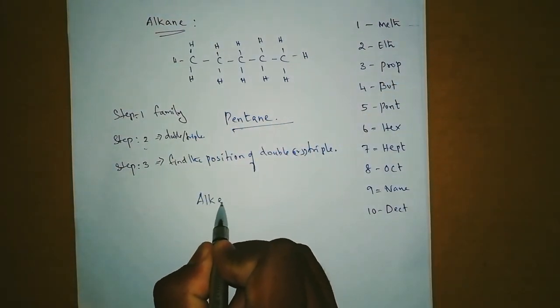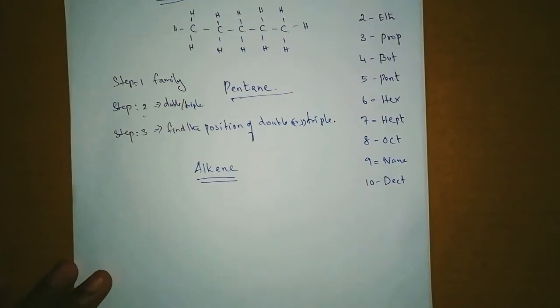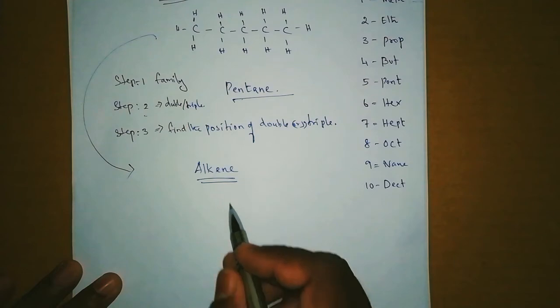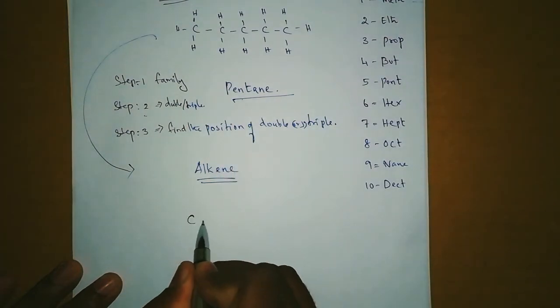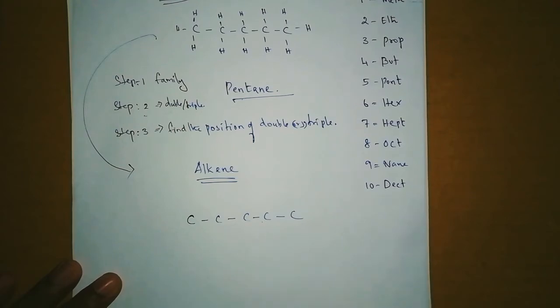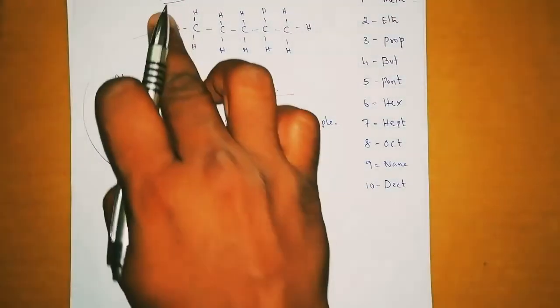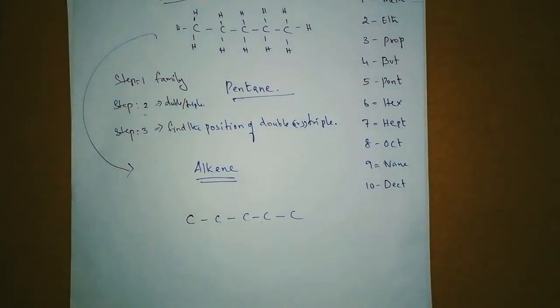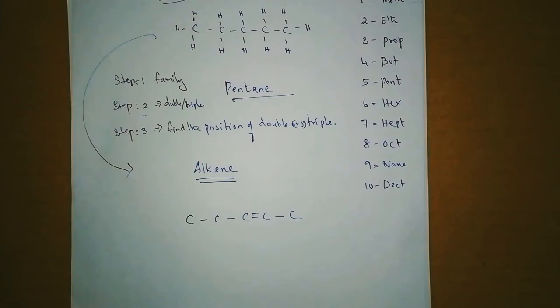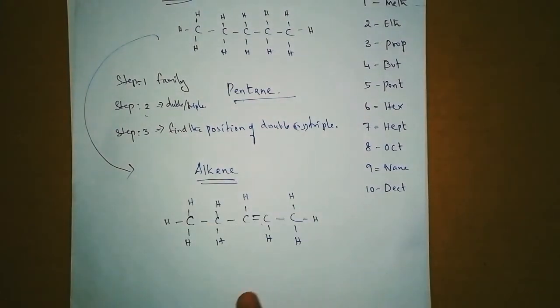Next we are going to see alkenes, how to name them. I am going to take the same example here, the same pentane example. So here I am going to put 5 carbon: 1 2 3 4 5 carbon. Here I am not going to add any hydrogen. First of all, I am going to put only carbon atoms. Now I am going to write a double bond here, and now go and add the hydrogen atoms. I made a structure here.